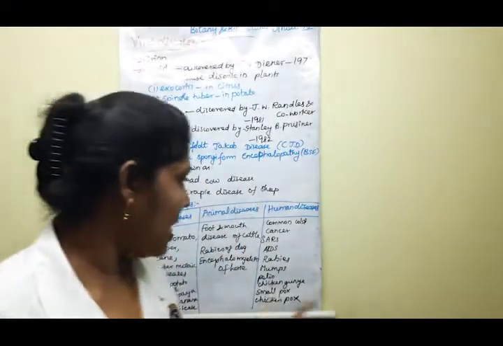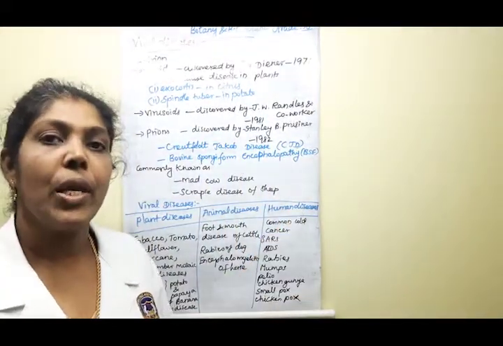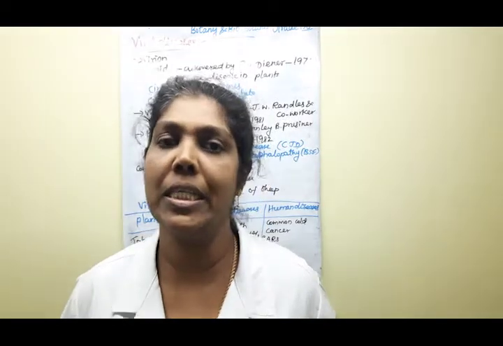Understood? Yes. Next we are moving to human diseases, the viral related diseases. Will you be able to say some of the viral diseases in human beings? Yes, tell me. Common cold? Yes, good, that is one of the viral diseases. Next, chickenpox, chikungunya. The next one, SARS, AIDS.